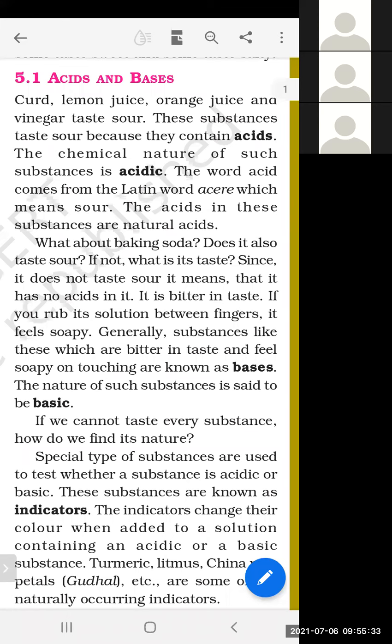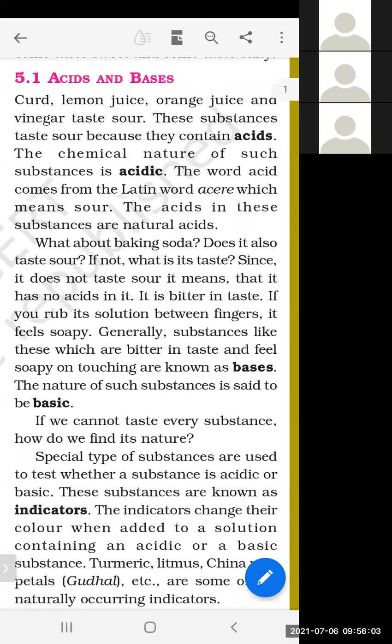So what about baking soda? Does it also taste sour? Baking soda, the common name for baking soda is meetha soda. We use it in bakery, and also in our kitchen we use this salt type substance, that is baking soda. Does it also taste sour? If not, what is its taste?